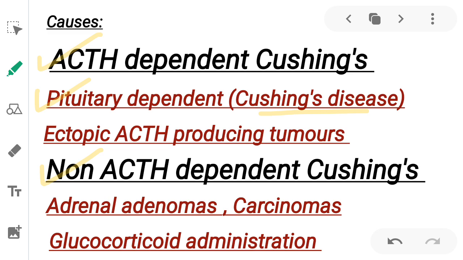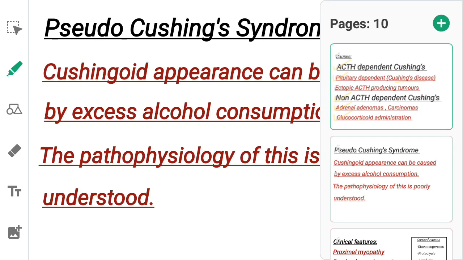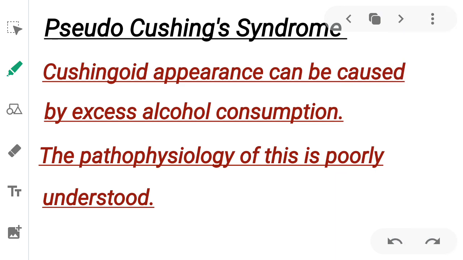ACTH can also be produced from ectopic sites, such as tumors, for example, bronchogenic carcinoma. Non-ACTH-dependent Cushing's includes adrenal adenomas and carcinomas. Exogenous administration of glucocorticoids can also cause Cushing's syndrome. There is a term, pseudo-Cushing syndrome. In this syndrome, the Cushingoid appearance is caused by excess alcohol consumption. The pathophysiology of this is poorly understood.